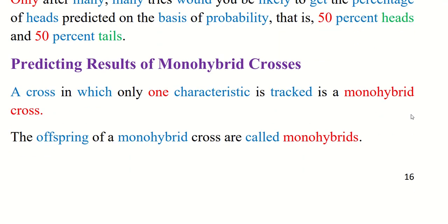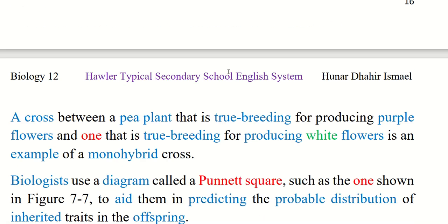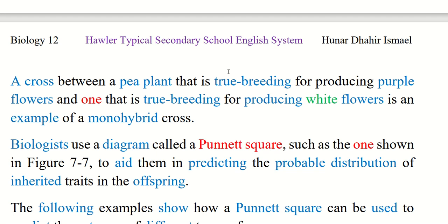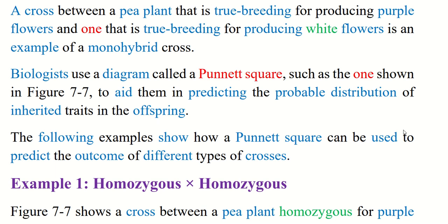Predicting results of a monohybrid cross. A cross in which only one character is tracked is called a monohybrid cross. The offspring of a monohybrid cross are called monohybrids. A cross between a pea plant that is true breeding for producing purple flowers and one that is true breeding for producing white flowers is an example of a monohybrid cross. Biologists use a diagram called a Punnett square to aid them in predicting the probability distribution of the inherited trait in the offspring.